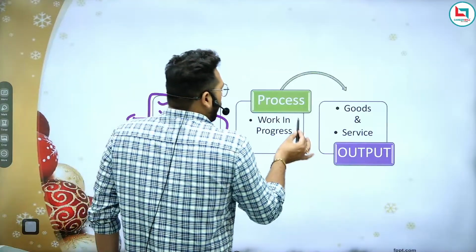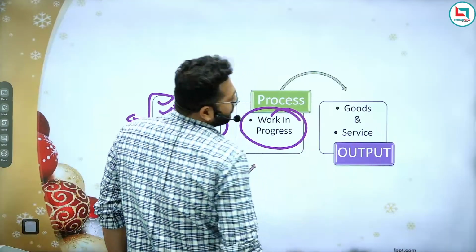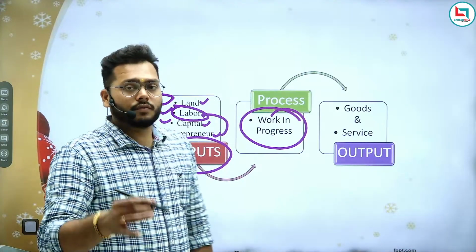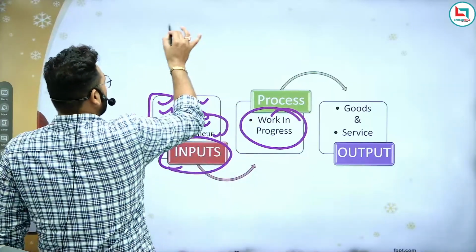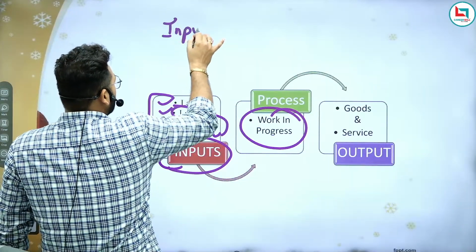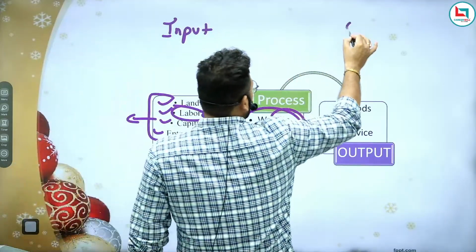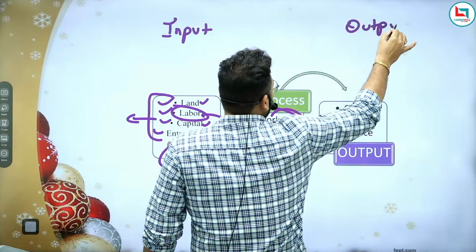Now what is work in progress? You need to understand the meaning of work in progress. Let's say this is inputs and this is output.